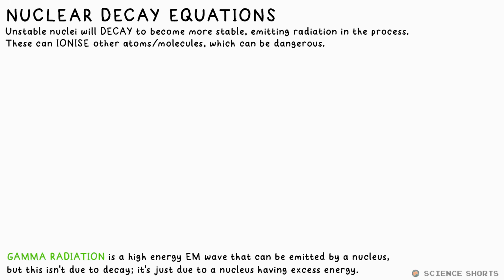The term radiation means any particle or wave that's emitted by something. The electromagnetic spectrum is all radiation, but they're all emitted by electrons. Well, all apart from gamma. Gamma radiation is actually emitted by the nucleus of an atom, if it has excess energy it's getting rid of. Gamma rays are high-energy EM waves. They can be dangerous as they can ionize atoms if absorbed by them, knocking electrons off. This can cause damage to the cells in your body and cause cancer.